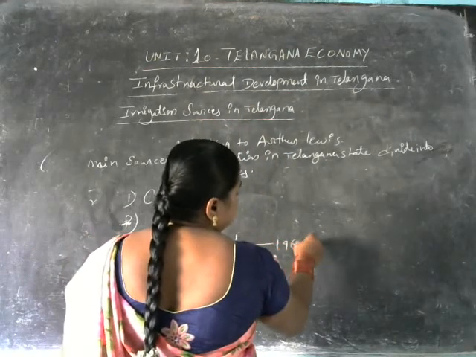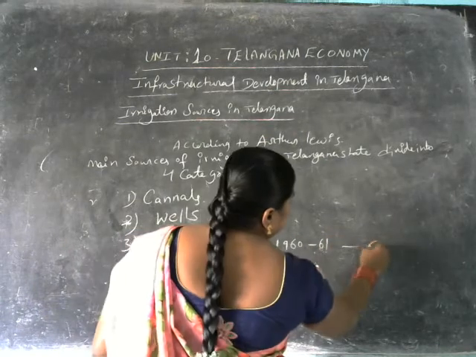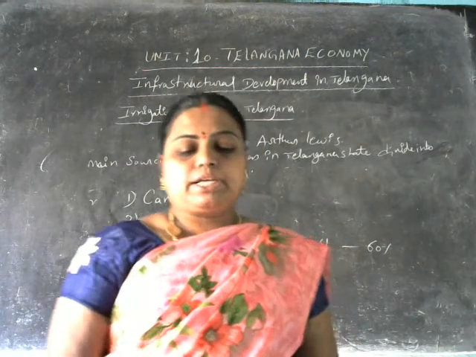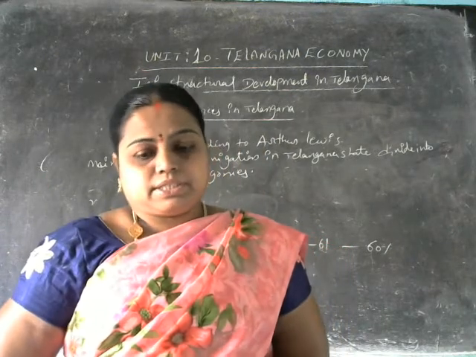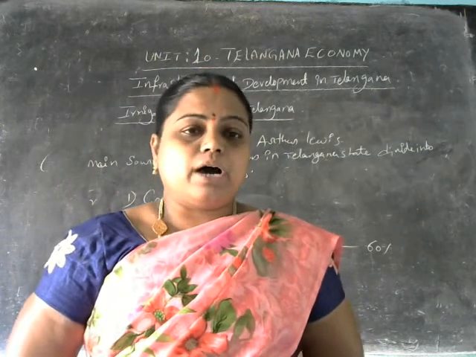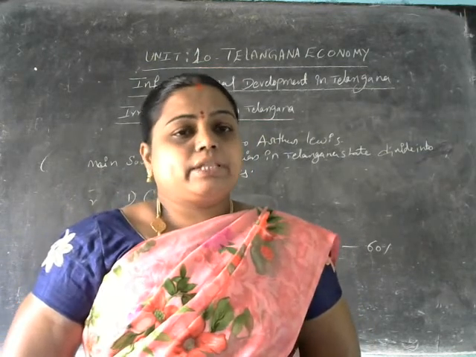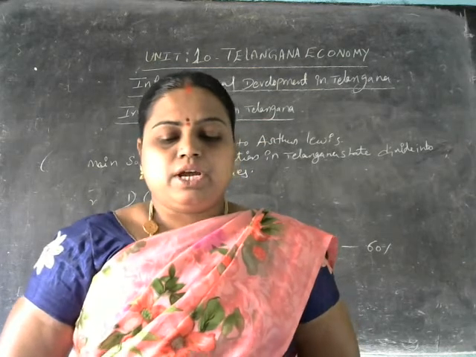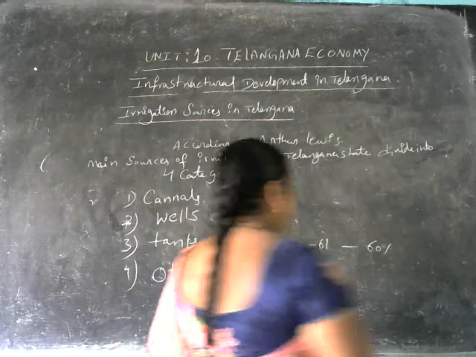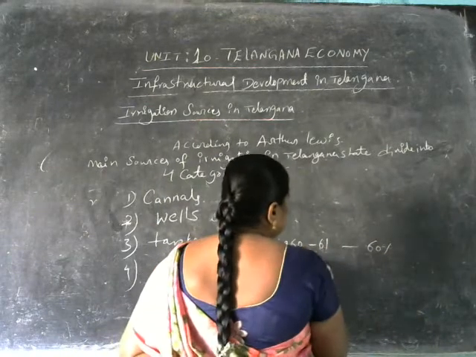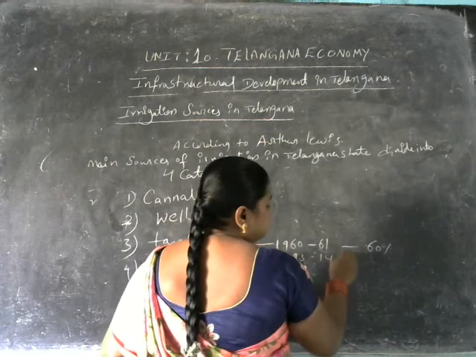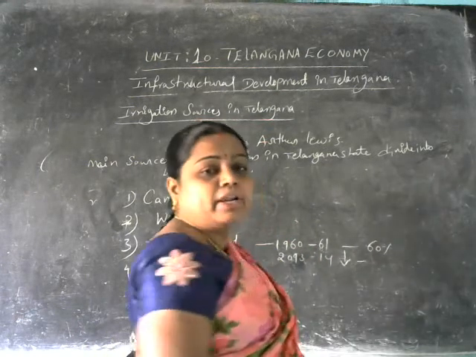1960 to 61. So 60% tank irrigation: 60% of the irrigation was provided through the tank irrigation facility in the year 1960 to 61. It has gradually declined in the year 2013 to 14, it has been decreased.